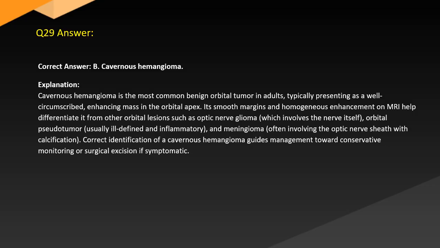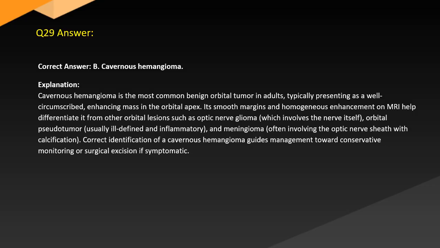Answer. Correct answer. B. Cavernous hemangioma. Explanation. Cavernous hemangioma is the most common benign orbital tumor in adults, typically presenting as a well-circumscribed enhancing mass in the orbital apex. Its smooth margins and homogeneous enhancement on MRI help differentiate it from other orbital lesions such as